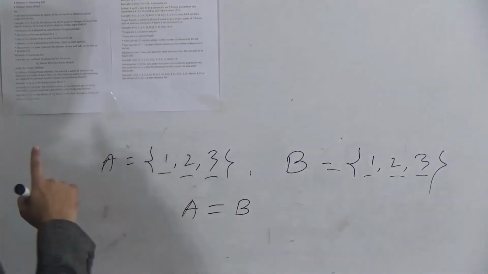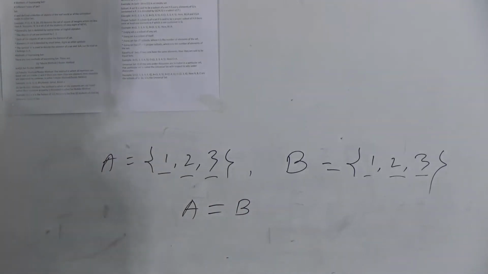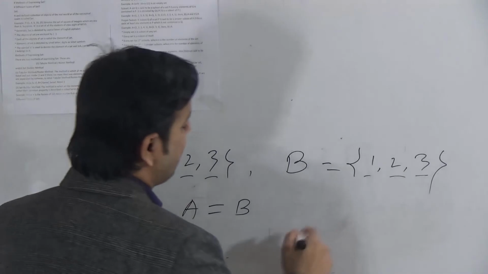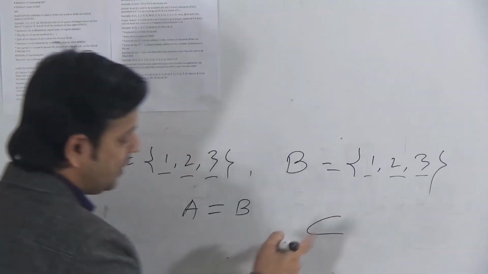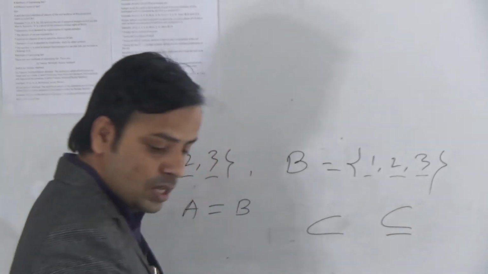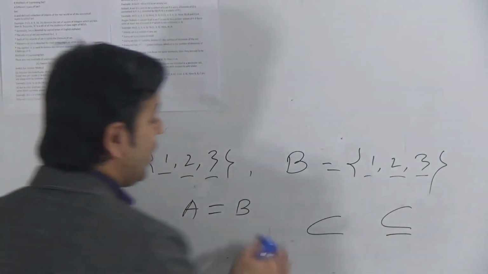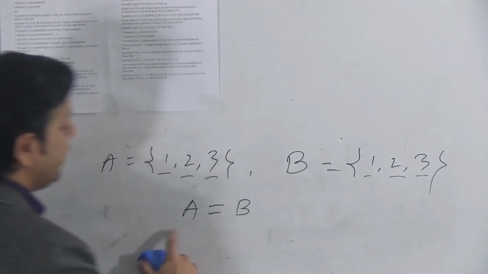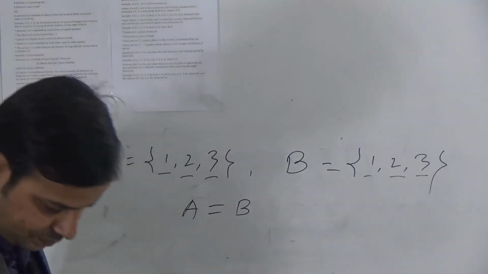Dear students, I forgot to show the proper subset sign. The proper subset sign is only this. This is proper subset, and if it is subset, that sign is this one. Okay, dear students, this is equality of sets.